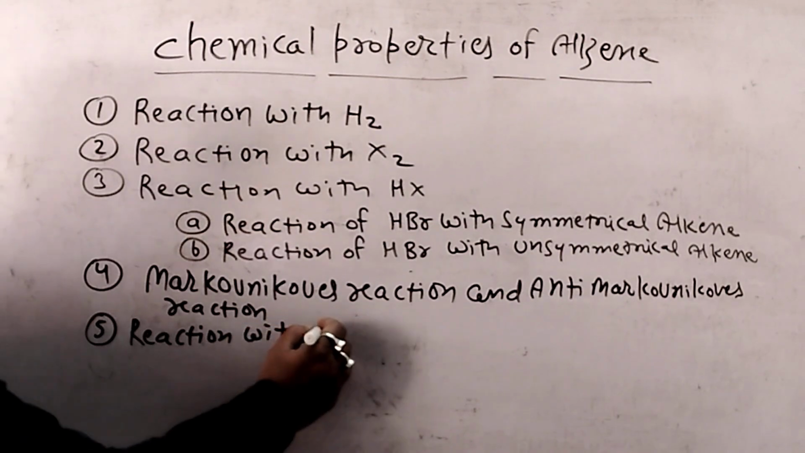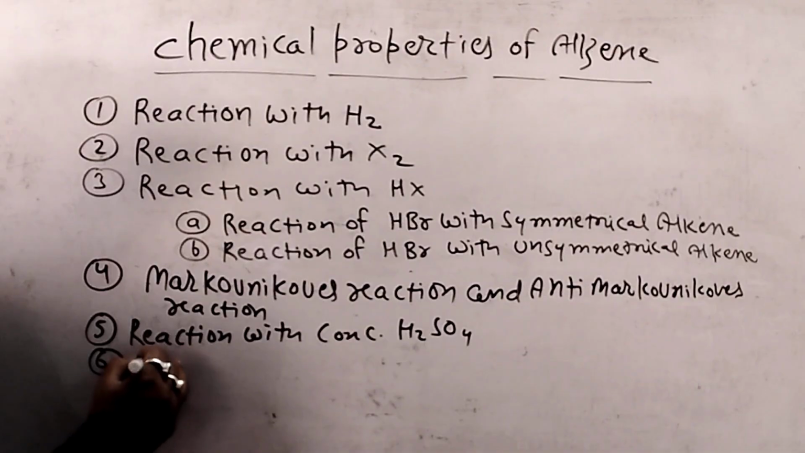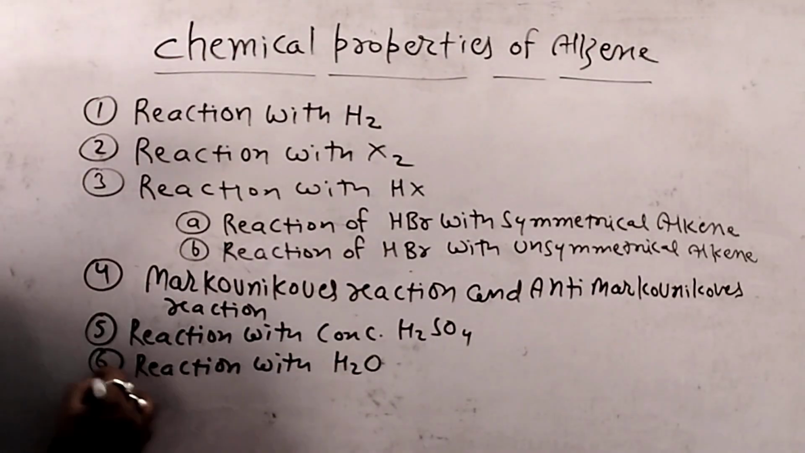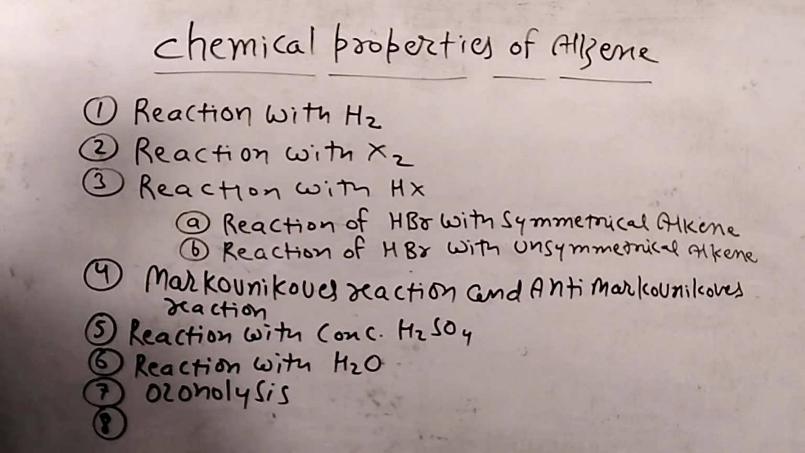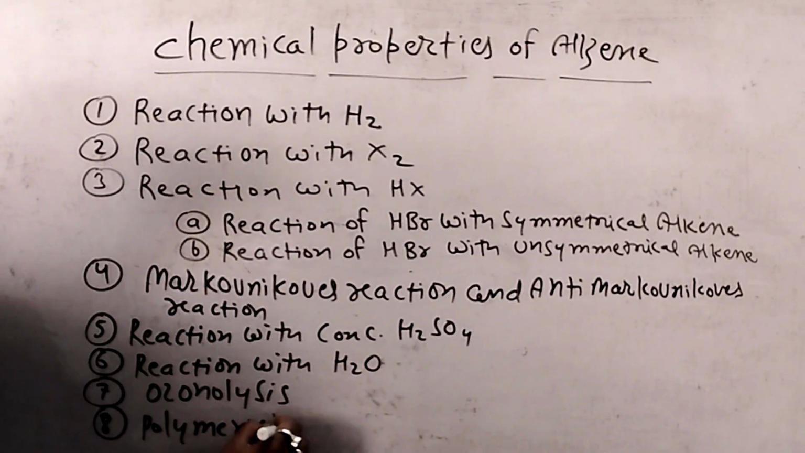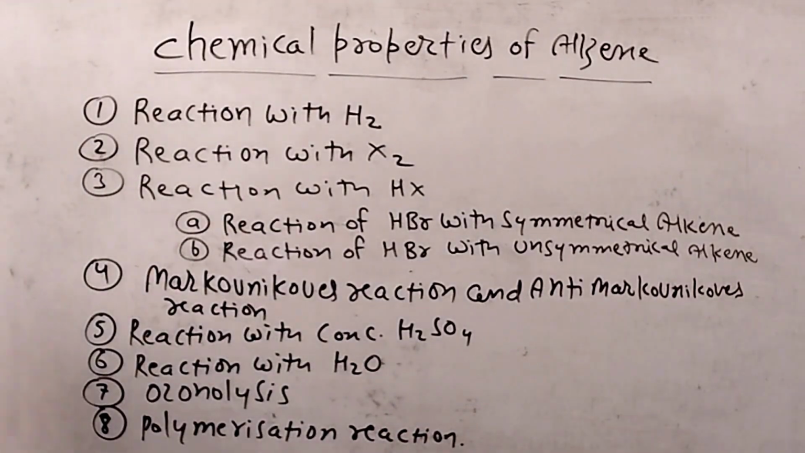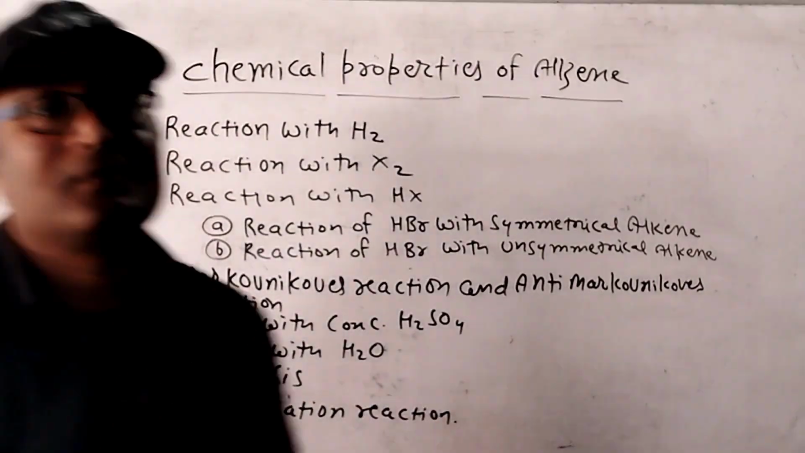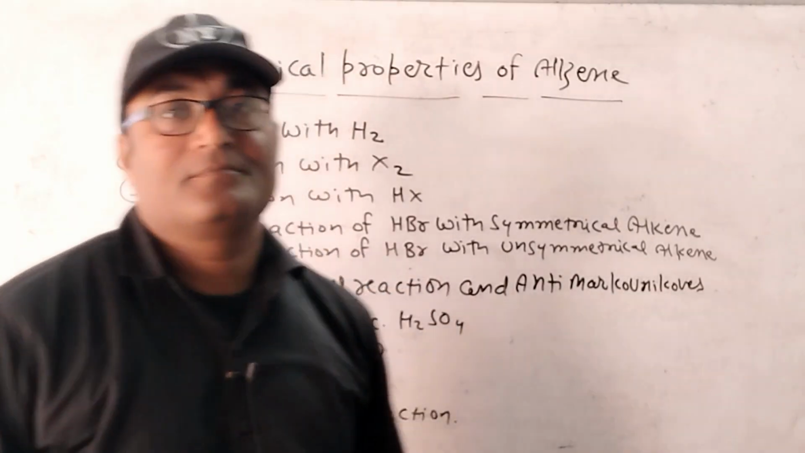Fifth reaction is reaction with H2SO4. Sixth reaction is reaction with H2O. Seventh reaction is ozonolysis. And eighth reaction is polymerization reaction. So you can take a screenshot. Now one by one we will discuss chemical properties or chemical reactions of alkene.